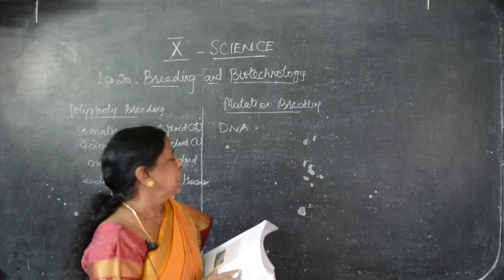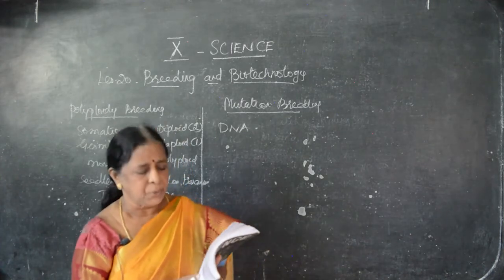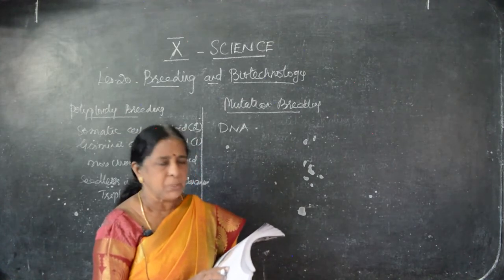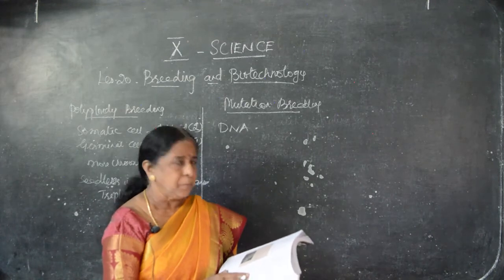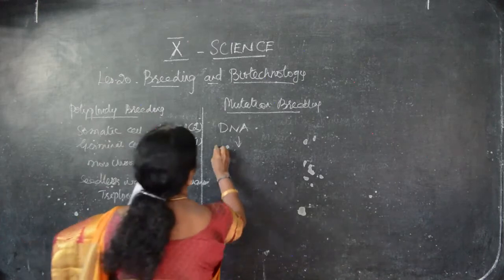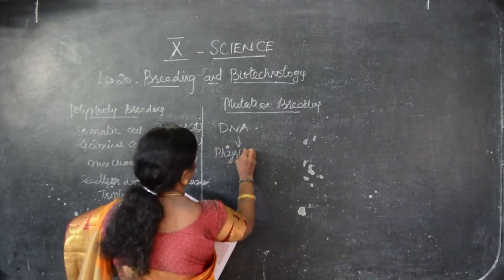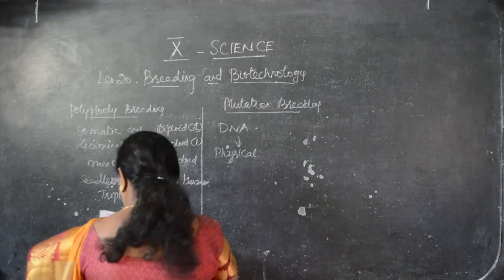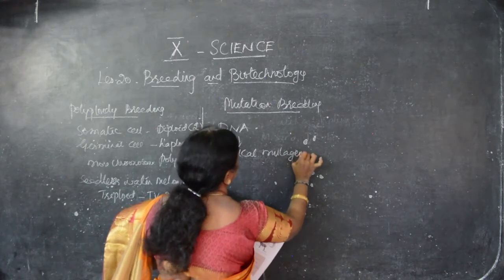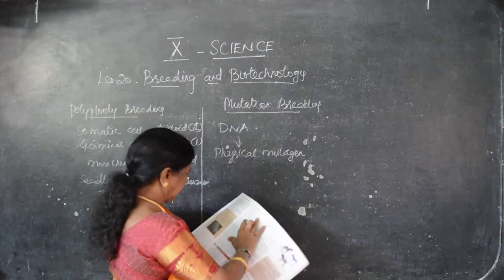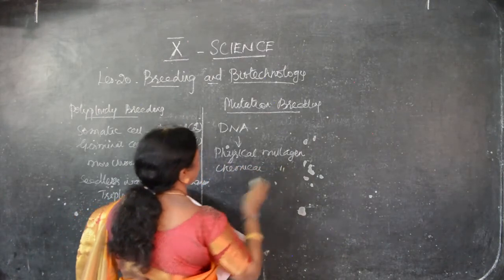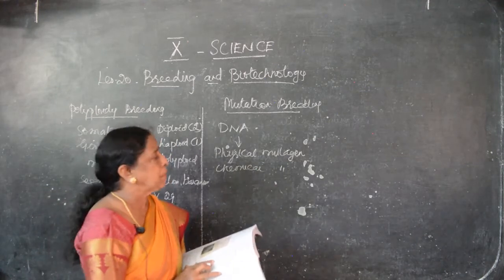So the organism which undergoes mutation is known as a mutant. And the agents which help the mutation are known as mutagenic agents. Clear? Then what are the mutagenic agents? DNA mutation. What things are there? One is physical mutagens, which support the changes, and chemical mutagens.